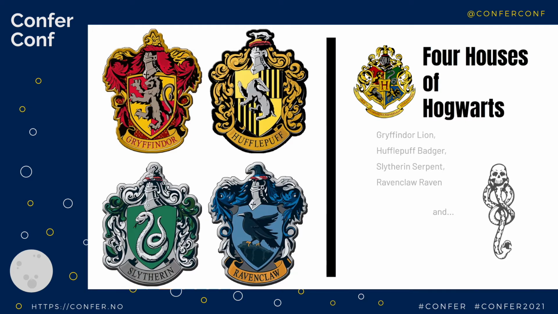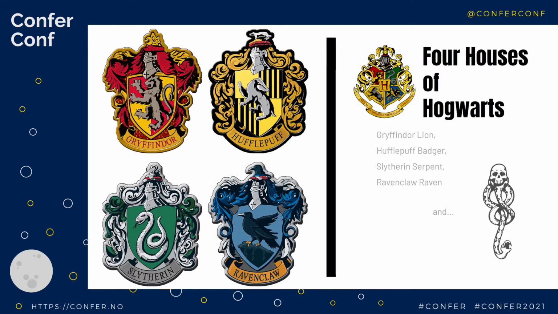Now, if you don't know anything about Harry Potter, just remember, there's 4 different houses in there. They each get an animal. Gryffindor gets a lion, Hufflepuff gets a badger, Slytherin gets a serpent, Ravenclaw gets a raven. And so you've got these 4 houses inside of Harry Potter, and you can identify which house you're in by which animal you have. That's it. If you like Harry Potter, you already knew all this stuff. If you're new to it, well, there you go.